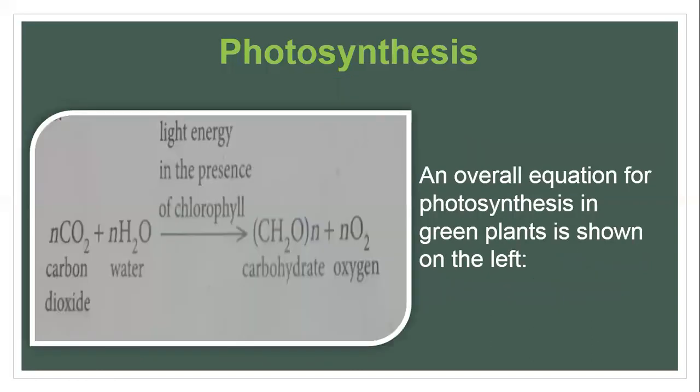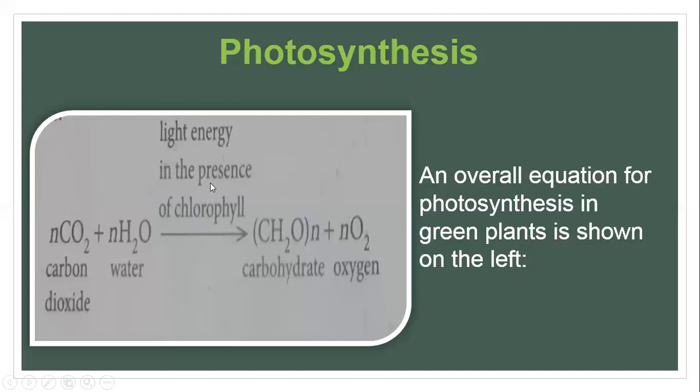Then if we look at the overall equation for photosynthesis, it can be written like this: n is the number of moles or molecules of carbon dioxide and molecules of water, and that leads to the formation of CH2O n, that's the carbohydrate, plus n number of oxygen, and then light energy in the presence of chlorophyll. But remember that usually we write down the chlorophyll here, because it's not only chlorophyll, there are so many other photosynthetic pigments involved in the process, but chlorophyll is the main photosynthetic pigment. That's why whenever we write down the equation, rather than writing photosynthetic pigments, we write down the chlorophyll as well.